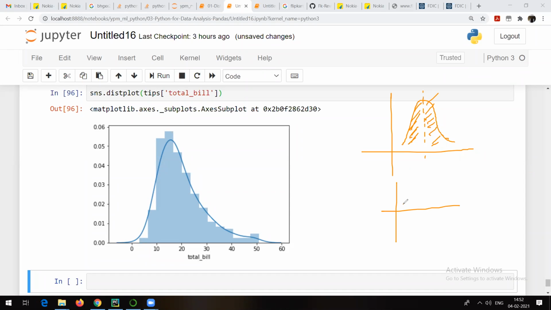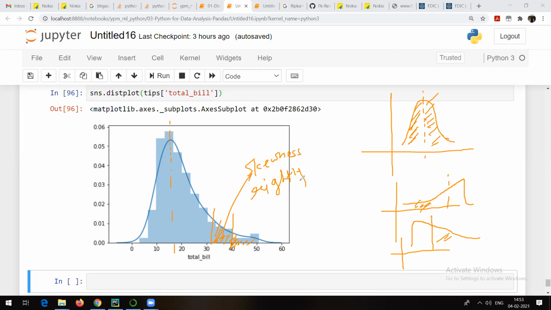So if I have something like this, this is not normally distributed data. Or maybe if I have something like this, this is again not normally distributed data. There is some skewness in this data. For example, there is skewness here, and there is skewness here. In our case also, you will see that there is some skewness. It cannot be completely divided into two equal parts. So this is skewness, and the data which I am able to see is rightly skewed data, or we can say positively skewed data, right?